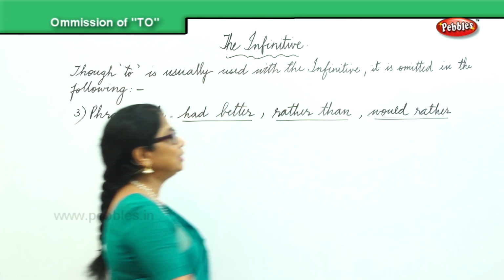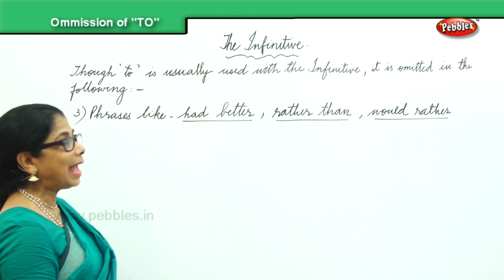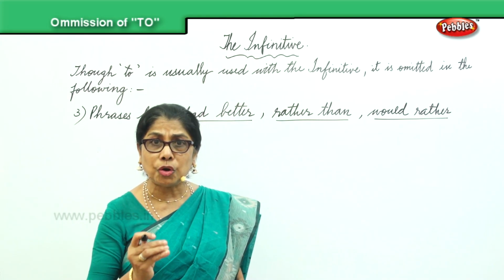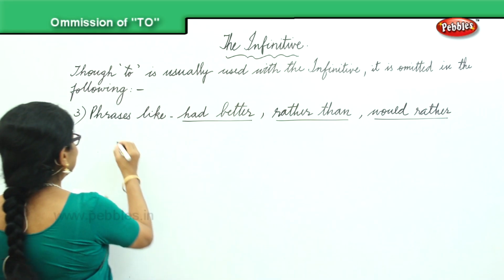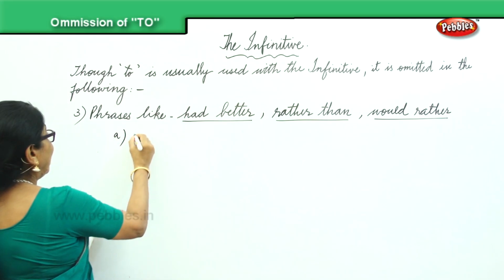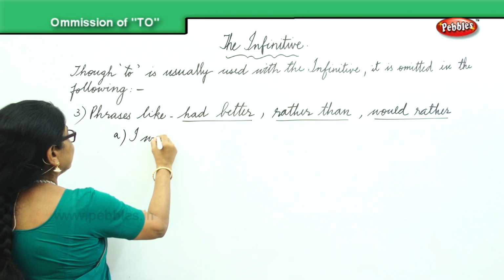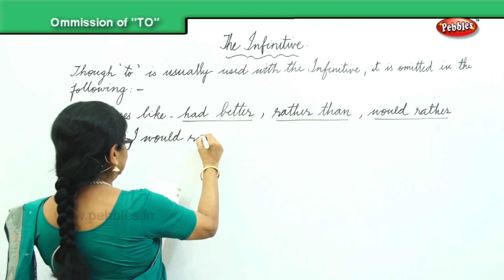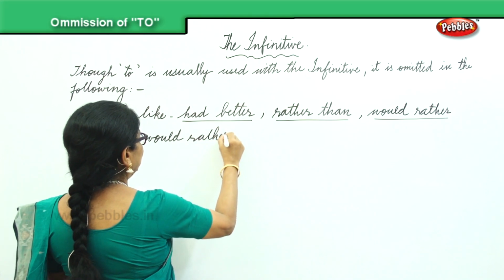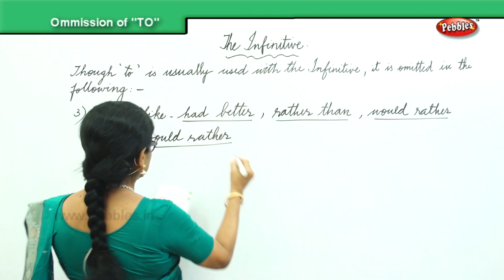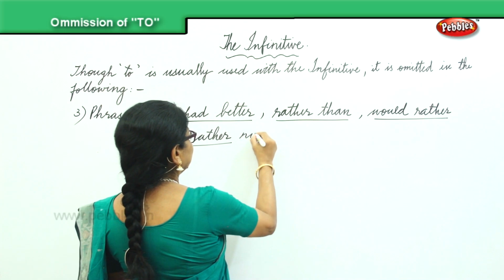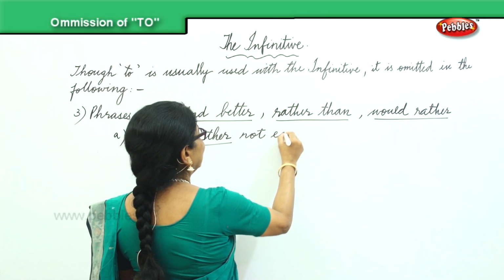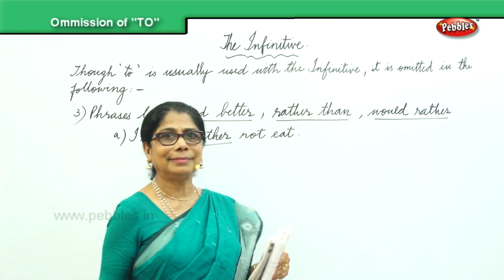So when we are using these phrases, we do not add to form the sentence. Now let's look at sentences. I would rather not eat at all.